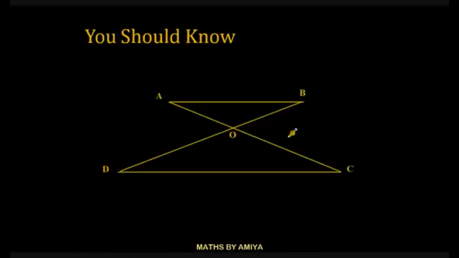Second concept you should know, since triangles are similar, if this one is 2 cm and this one is 3 cm or the ratio is 2:3, then area should be just in the square. If this area is 4, this area should be 9. अगर आपके पास parallel lines की side और measurement और ratio पता है, we can find the area of the top and bottom, which is nothing but the square of the side ratio. Or if ratio is 16:25 of the area, if you have area ratio, we can find the side ratio 4:5.